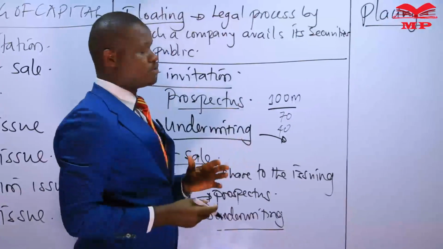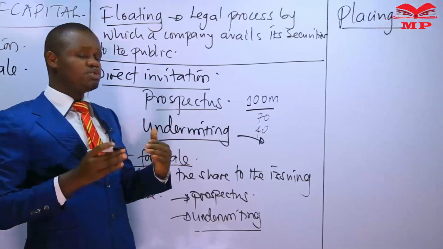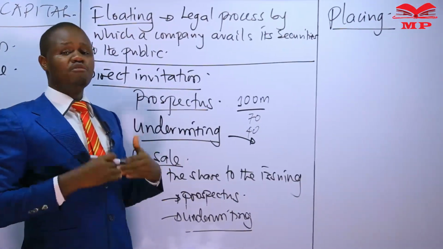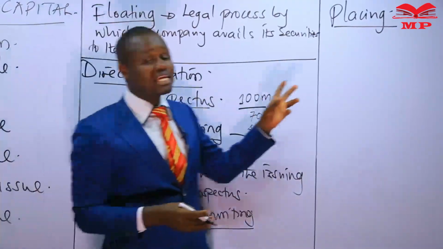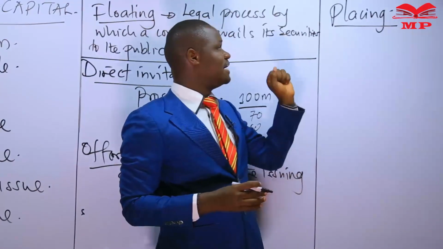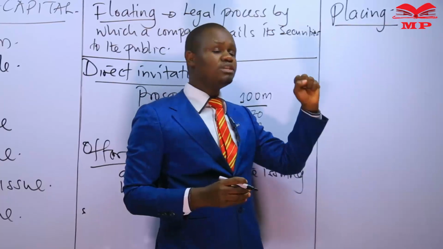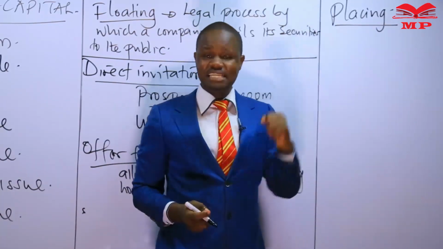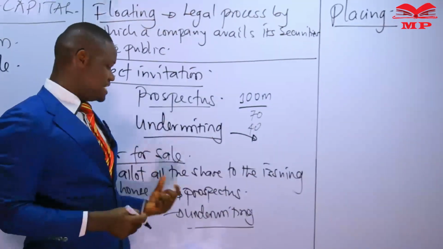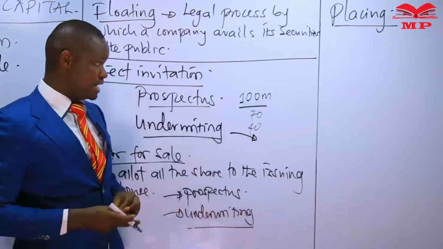In the placing option, we still have our company that wishes to raise capital by way of issuing shares. But something different you will notice this time round, this company will not be going to the public directly, but still they will be using an intermediary. The issuing house will still be involved.